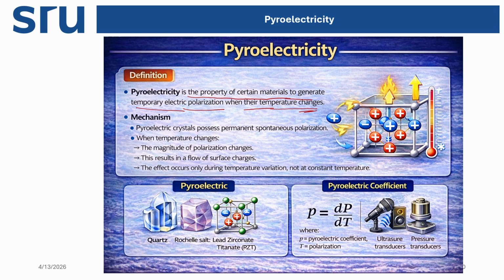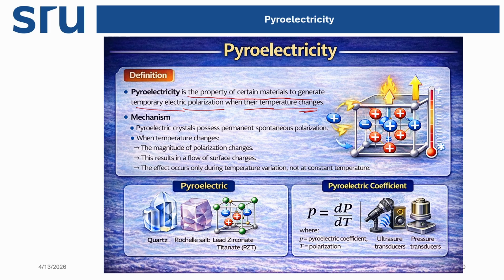That is called pyroelectricity. We expose the compound to temperature thermally, and due to the thermal effect there will be a shift in the charges. It creates the dipole moment, and because of the dipole moment creation we have polarization in the compound. That is called pyroelectricity.